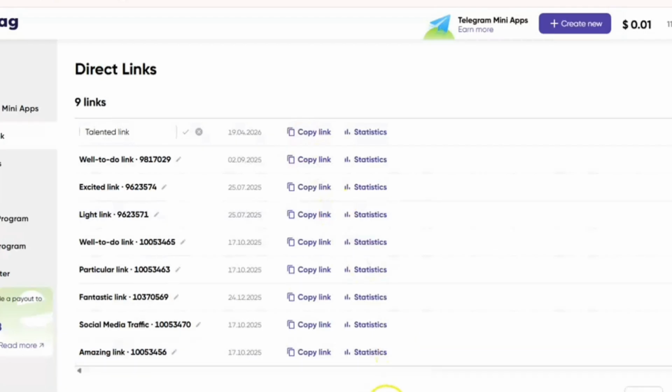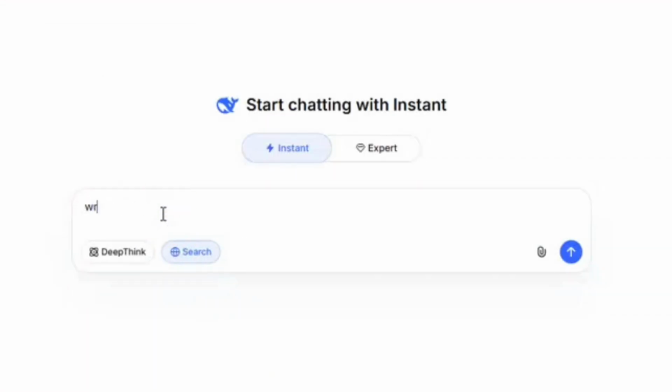Now, before I do that, I will need to make use of ChatGPT to write an article, and then in that article, I'll actually plant in that SmartLink. Okay, so let me do that, and then I say write a Facebook article which is likely to go viral.